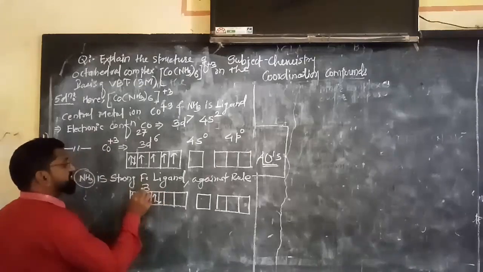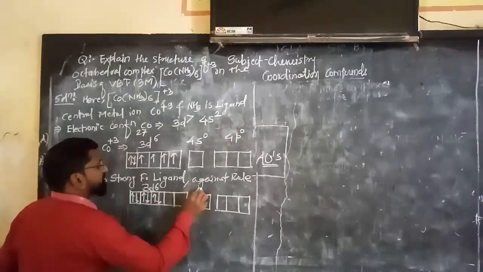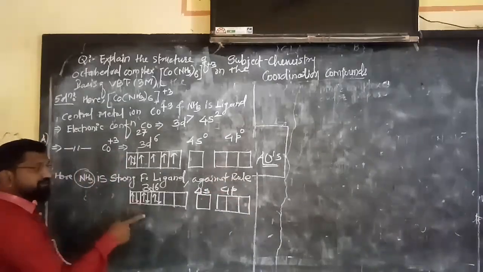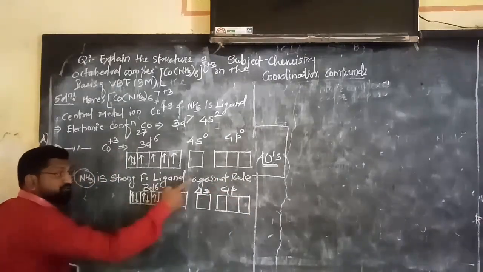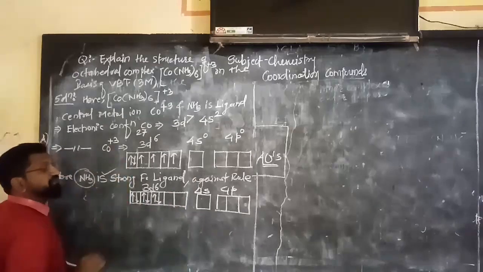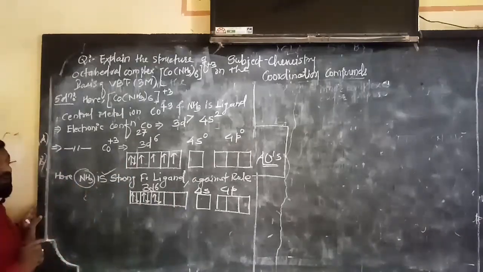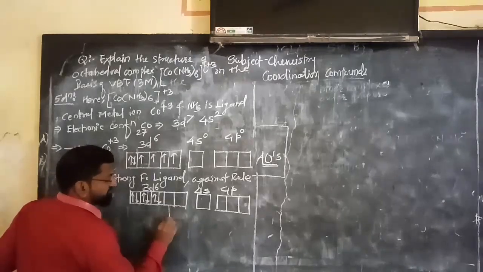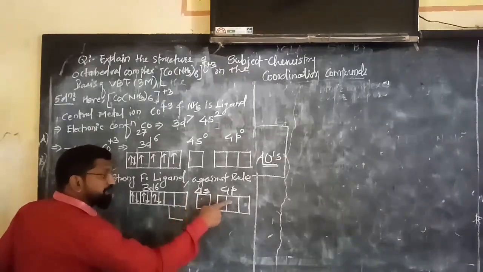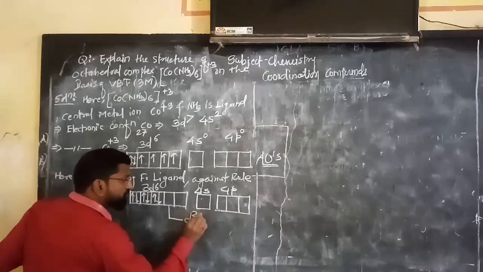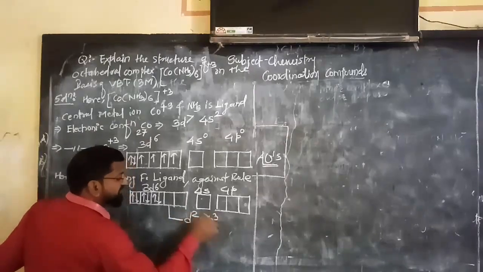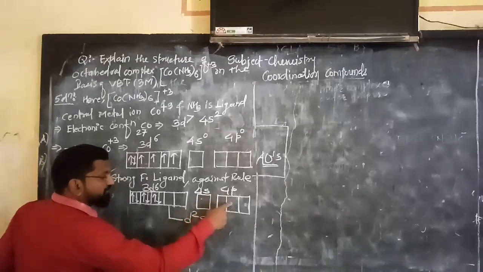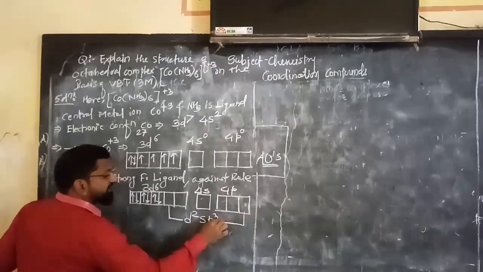Okay, so this is your 3d6, here 4s and here 4p. Now see here, this is called the spin pairing effect against the rule. It is because of the strong field nature of the ammonia ligand. Now what happened? 2d, 1s and 3p, so it will be d2s and p3. These are the vacant orbitals.